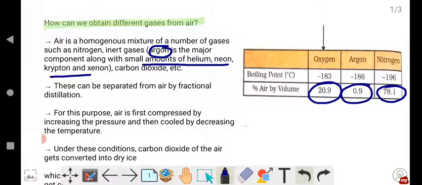Yes, children. So today in this session we will learn how to separate this mixture of gases by fractional distillation. Which method is used to separate the gases? Fractional distillation method. So how is it separated? Yes, let us learn in detail now.